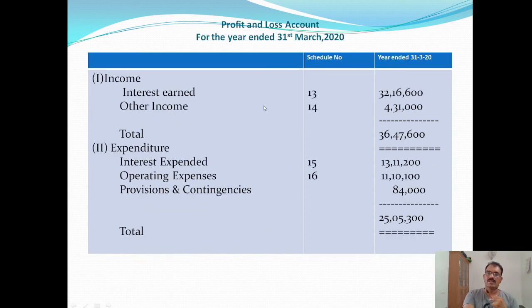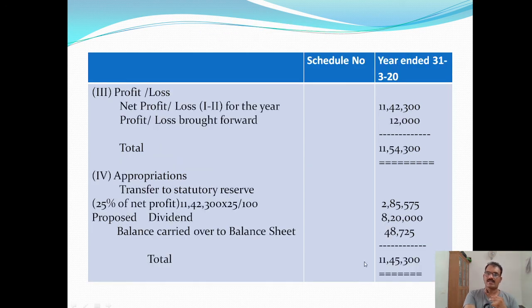So here total income 36,47,600. Total expenditure 25,05,300. So from the total income deduct the total expense. So we will get 11,42,300. And with that figure add the profit brought forward from the previous year.